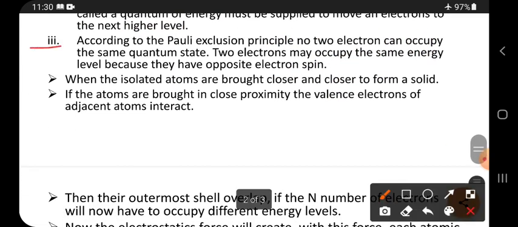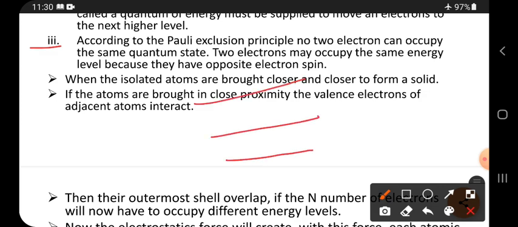Next, the third point: according to the Pauli exclusion principle, no two electrons can occupy the same quantum state. So here is one state, second state, third state. In each state only two electrons can occupy, not three. Why? Because one electron has up spin and the other has down spin, opposite spins. Two electrons may occupy the same energy level because they have opposite spins.